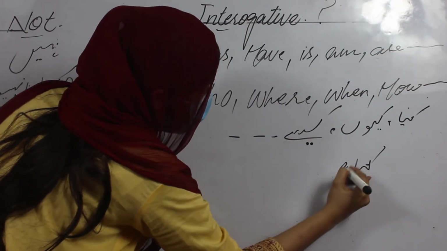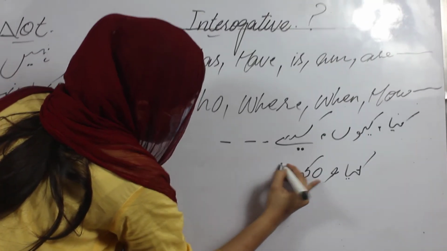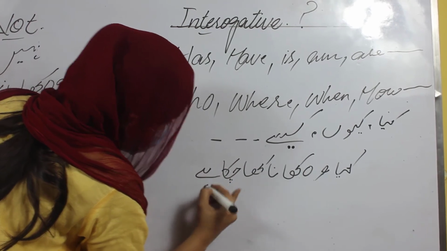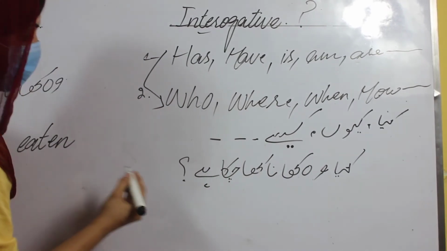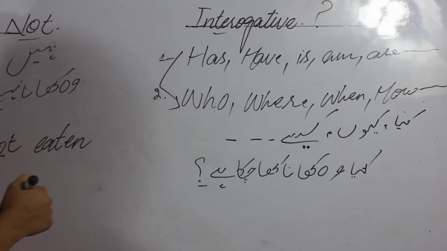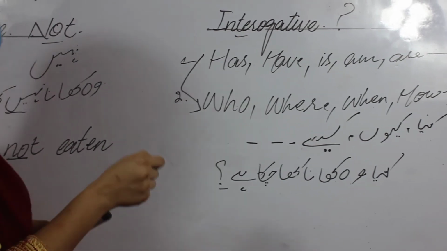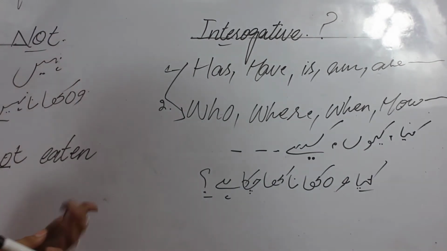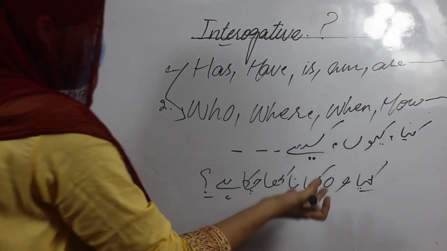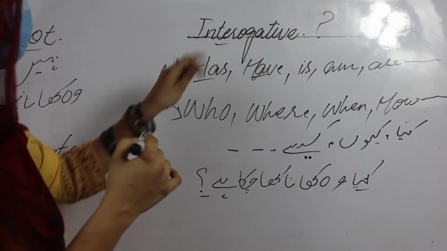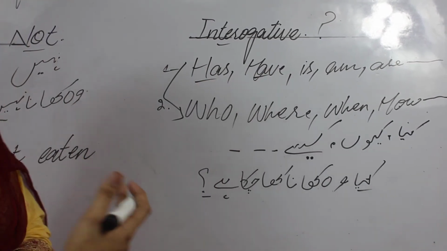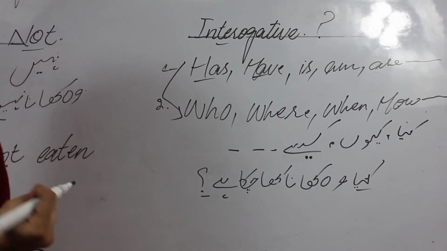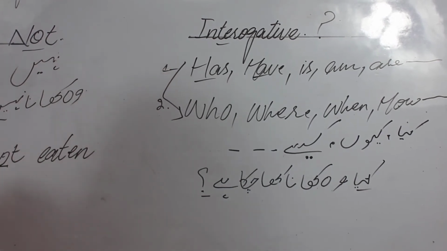क्या वो खाना खा चुका है? And now put the question mark at the end, because this question mark is the sign that this statement is an interrogative statement. For the kya, we will not use the what, because it is illogical. So we only use the has or have, because has or have are helping verbs, and if we put the helping verb at the start of a statement, these helping verbs make your statement an interrogative statement.